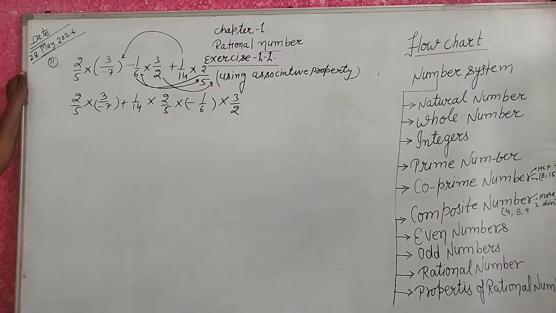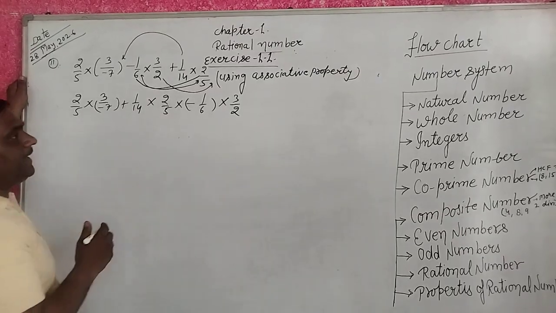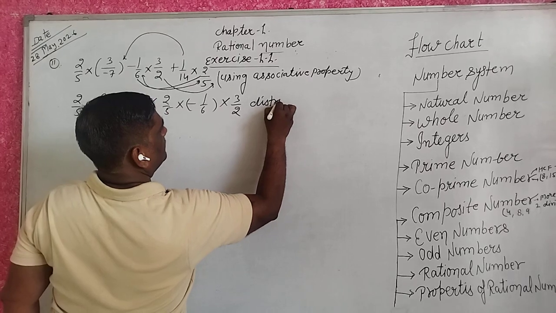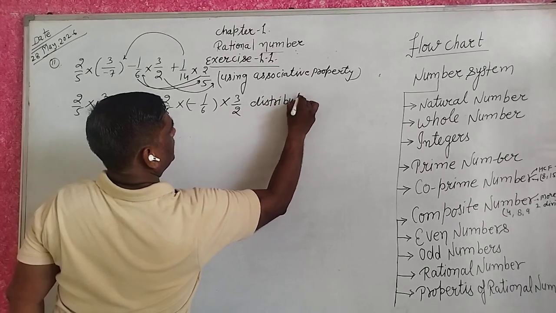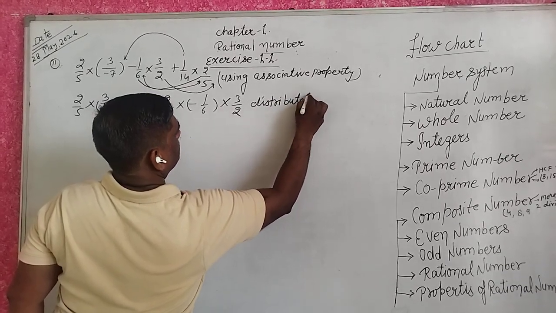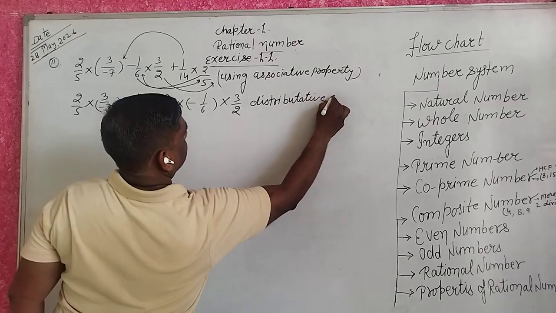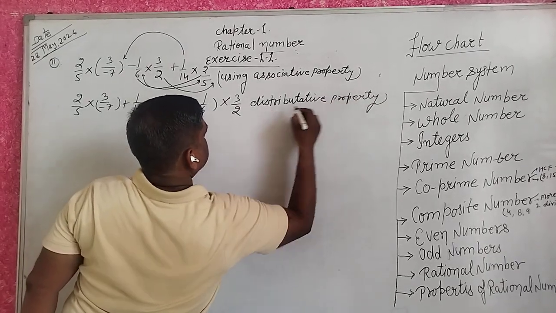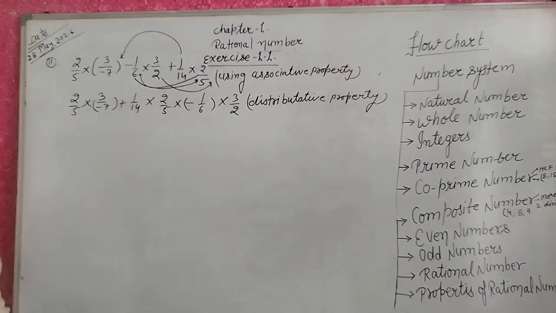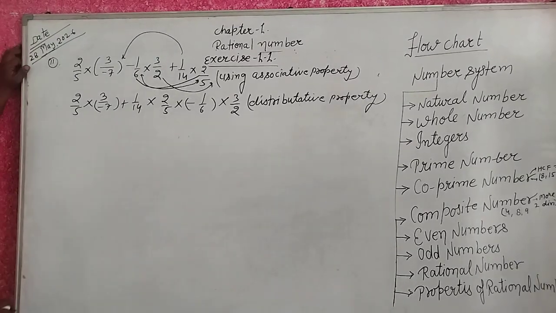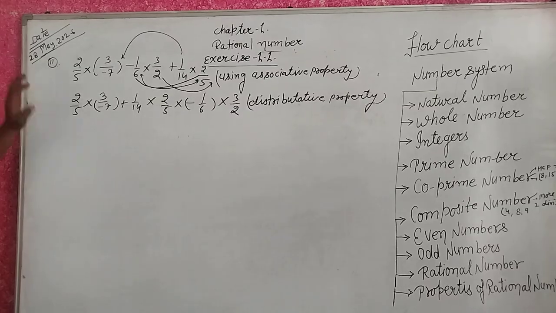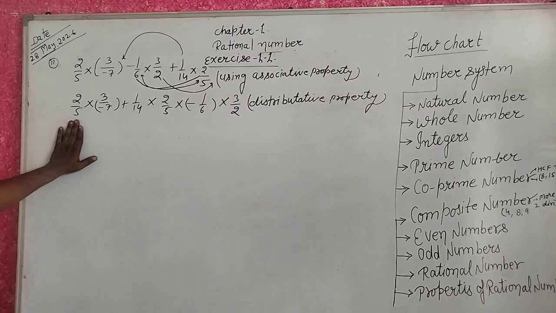When we use sequence change, that is known as distributive property. This is known as distributive property. So we solve it. Here 2 upon 5 into 3 upon 7.